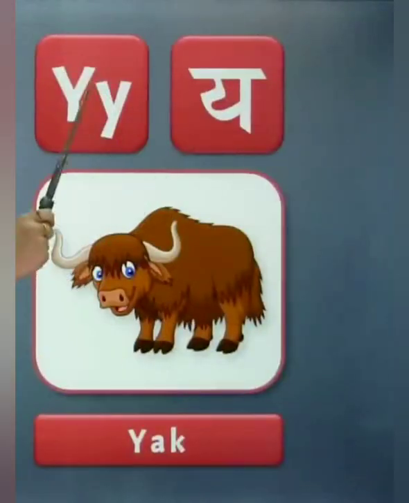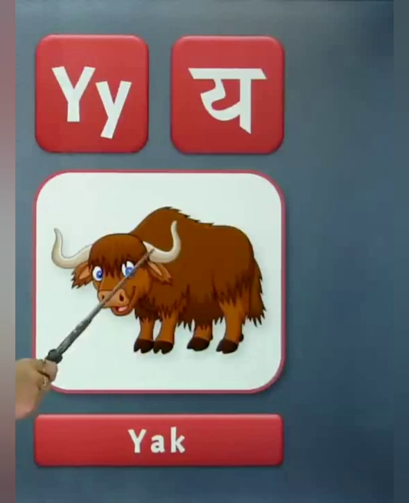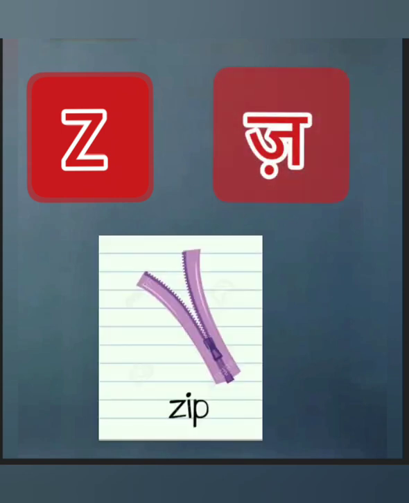Y, phonic sound of Y is Y. Y for yak. Z, phonic sound of Z is Z. And Z for zip.